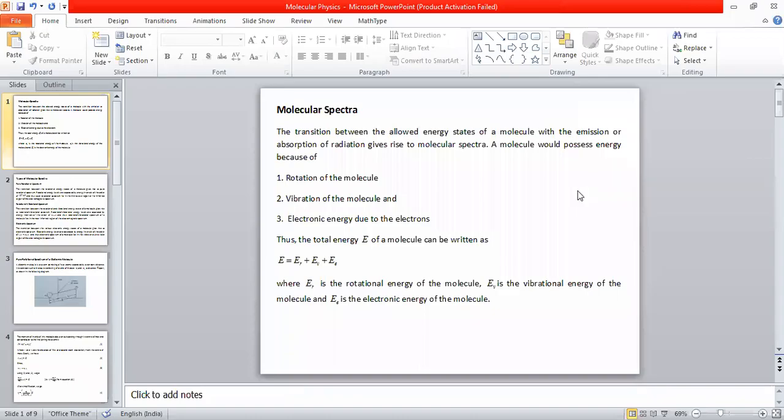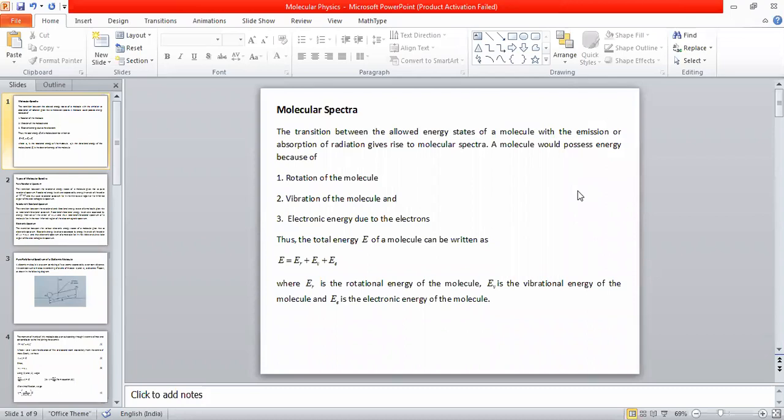Okay, we shall start discussing molecular spectra. So far, what we have discussed is about atoms and spectra of atoms. In a similar way, of course not in such a lengthy or laborious way as we discussed atoms, we also need to discuss something about the spectra of molecules.